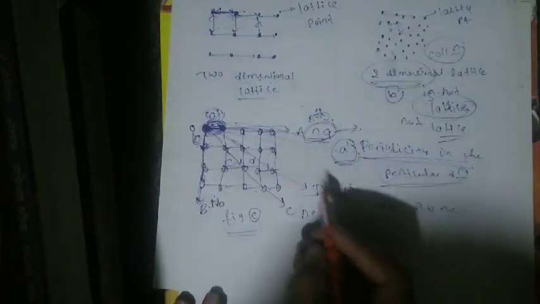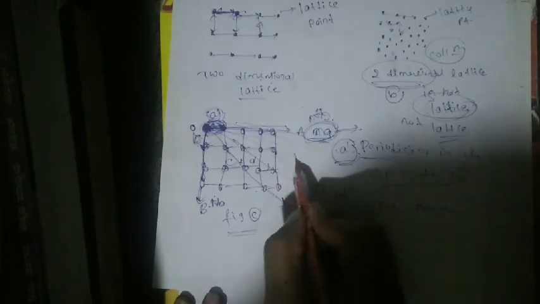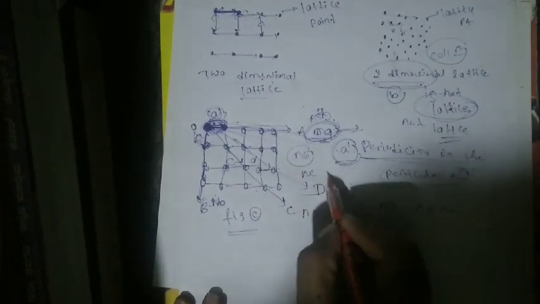It is also observed that the periodicity in the arrangement of lattice points in different directions is different. See here, nA is one and nB is another, then nC and nD. They are different for the different lattice points, correct?